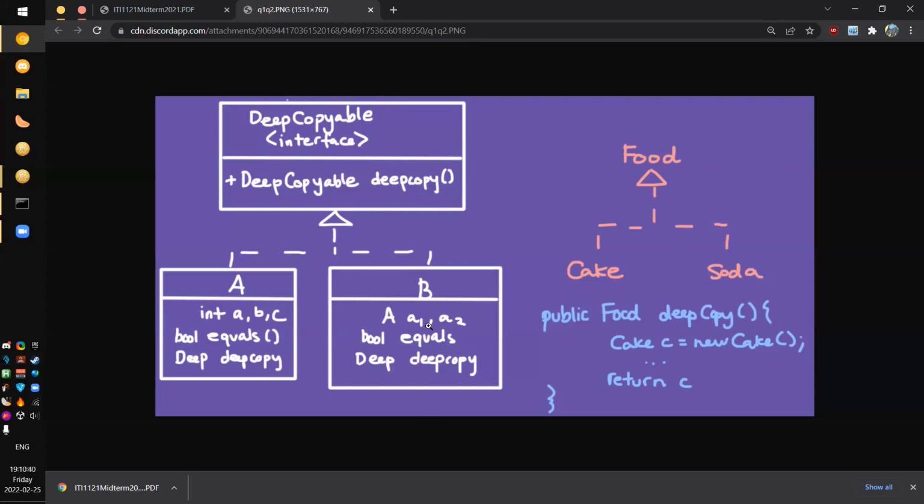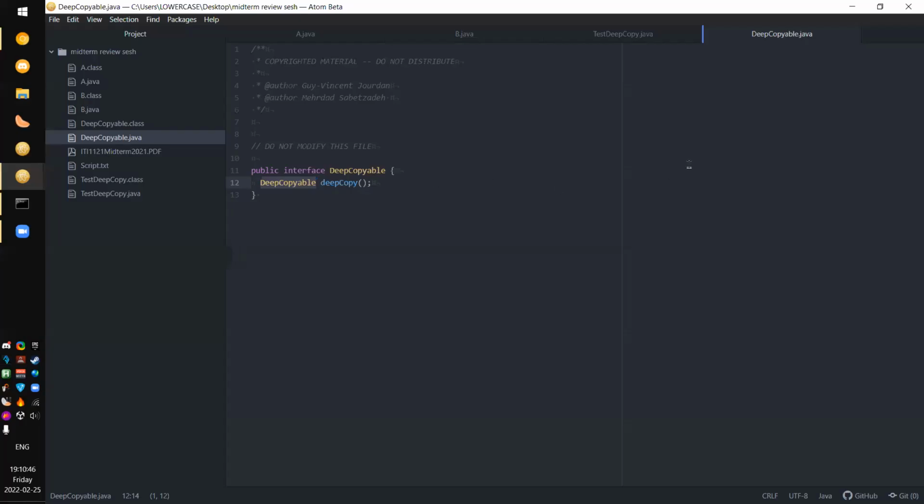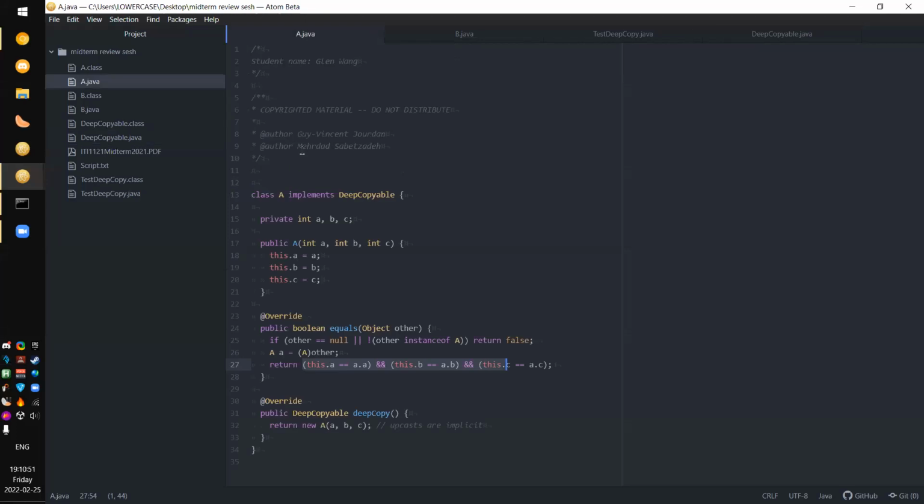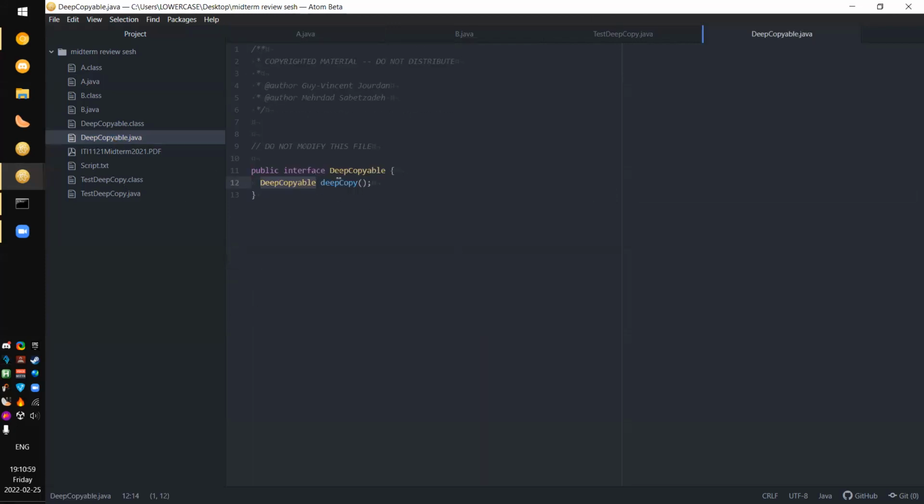So with that, let's see how it worked with the interface, as well as examine how it interacts with testdeepcopy.java, because we do have some examples of both there. For A, we say class A implements DeepCopyable. This is just syntax to say, okay, we're going to use this interface. What is this interface? It has this method. And even though this doesn't have an access modifier in it, for interfaces specifically, if you don't have a modifier before a method, it's secretly public. This information isn't given to you.